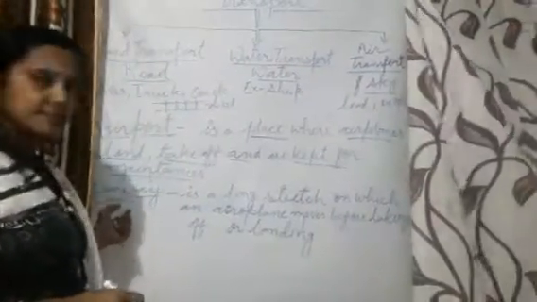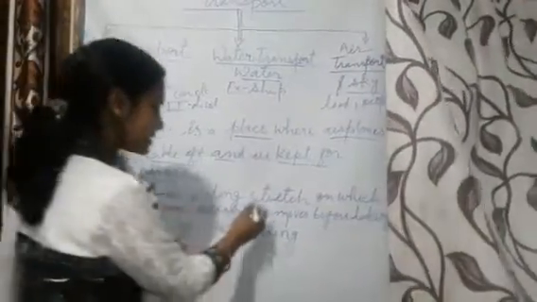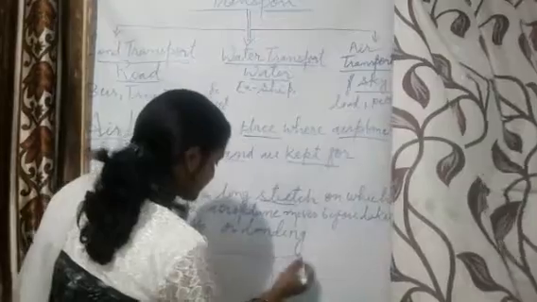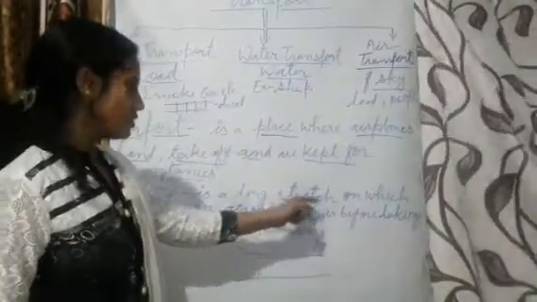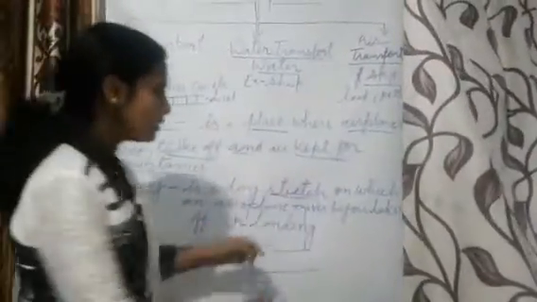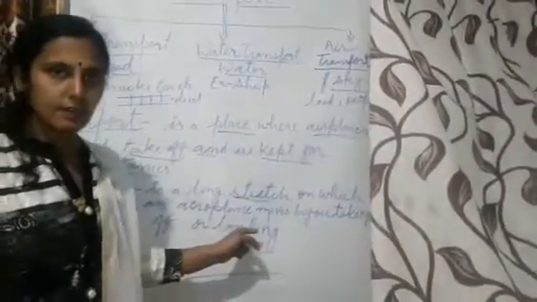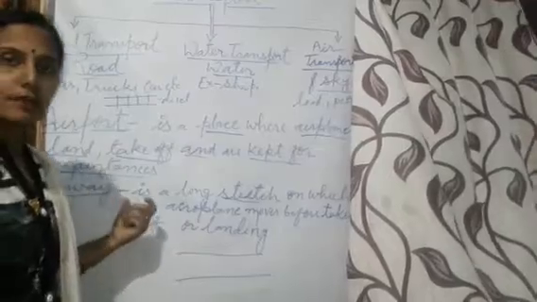Good. Next is a runway. What is a runway? A runway is a long stretch on which an aeroplane moves before taking off or landing. You have seen how the aeroplane moves.